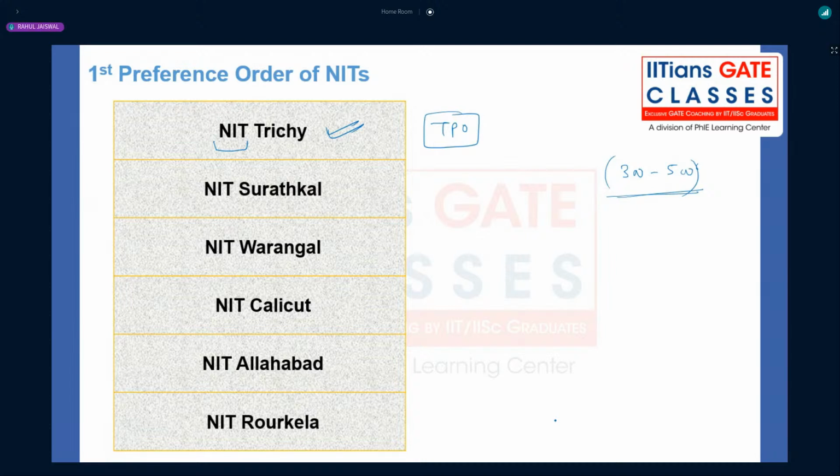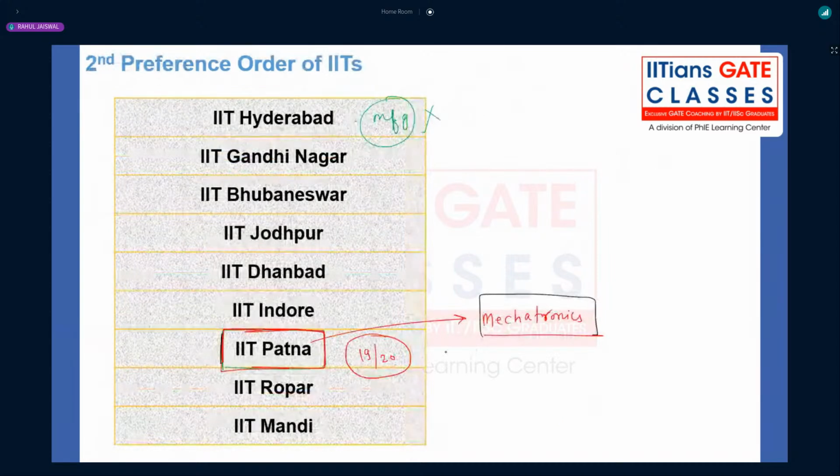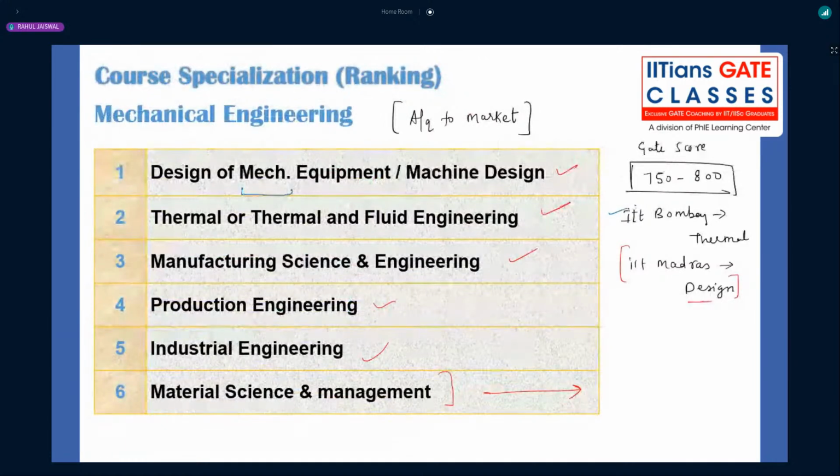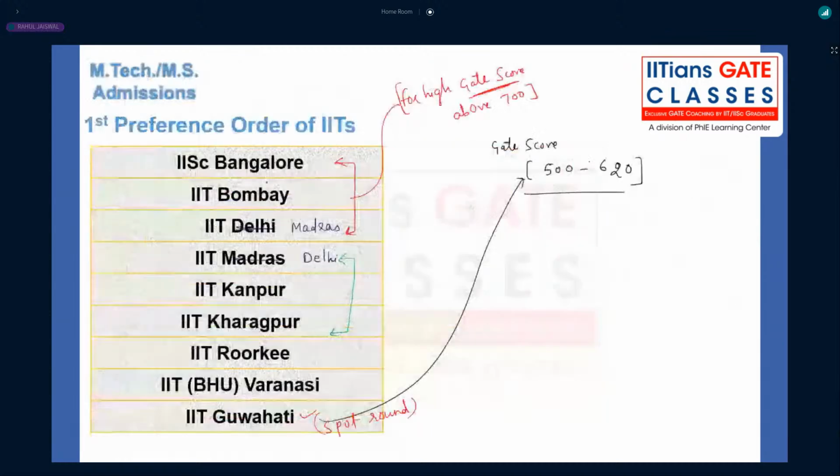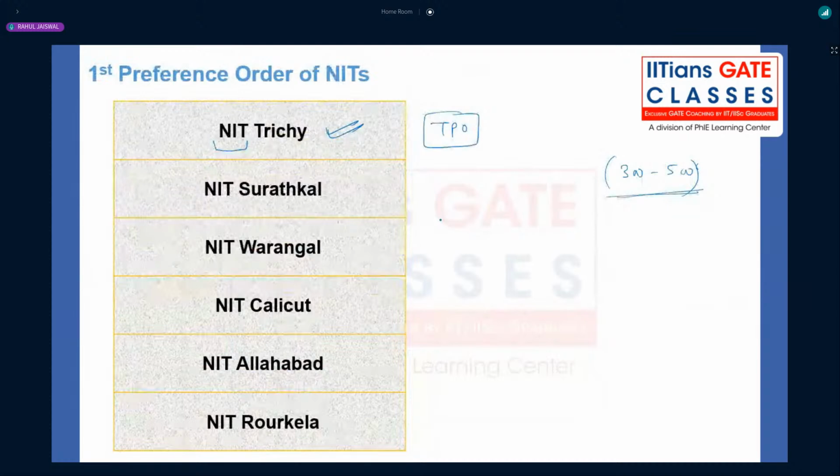NIT Warangal machine design versus NIT Trichy manufacturing will be Warangal machine design. Manufacturing is good, but again, machine design, I told you, we have to select design on any day as compared to manufacturing, right? Again, I'm not saying NIT Trichy manufacturing does not have a good record. It has decent placement, but after COVID it has reduced a little bit for manufacturing as well as for thermal, because we don't have any design. The design branch is not there at NIT Trichy.